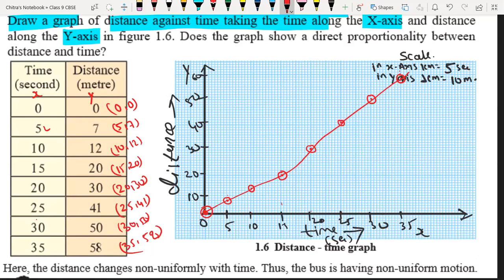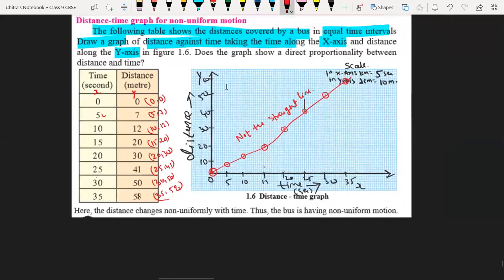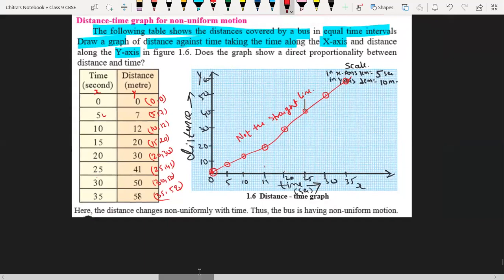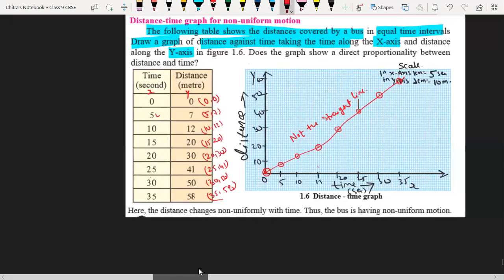No, sir. This is not a straight line. Sir, if it is not a straight line, it is said to be non-uniform motion. Yes, if it is not a straight line, then it is non-uniform motion.